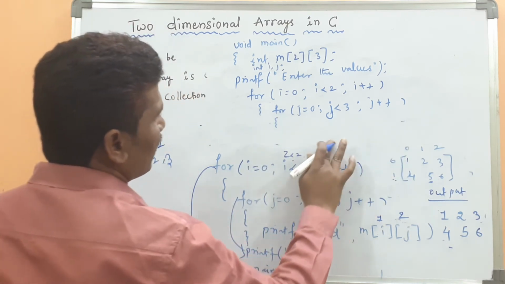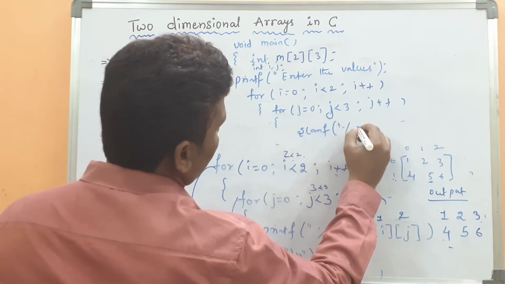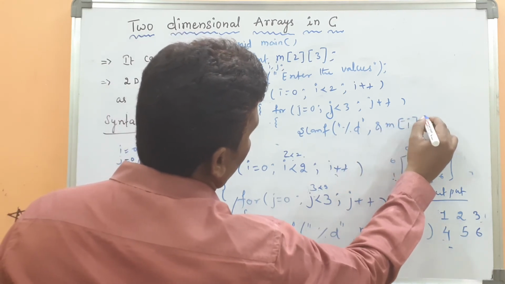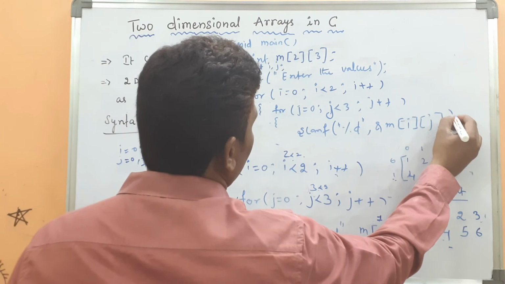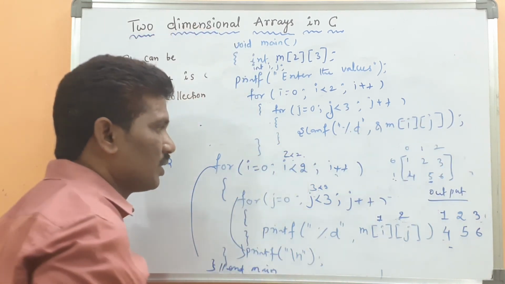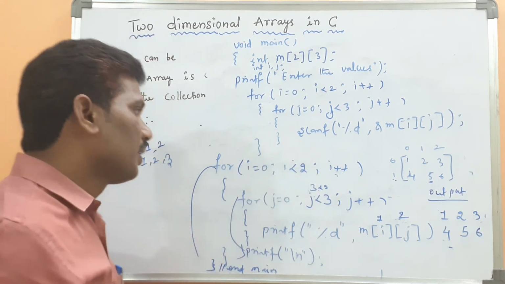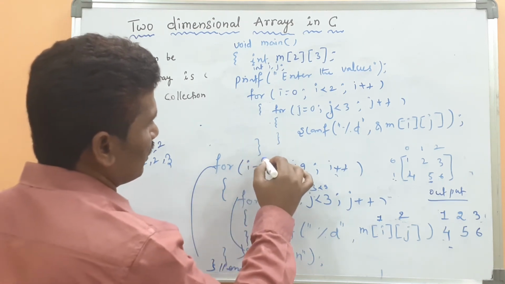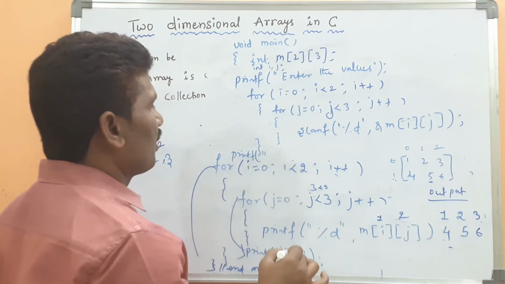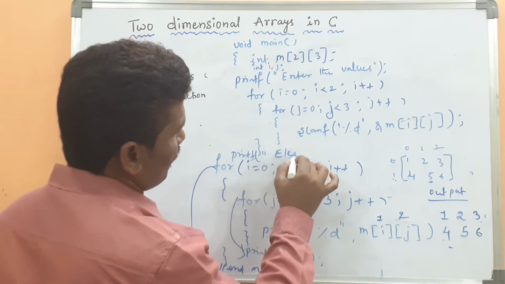Then here scanf, address of m of i comma j. Close the inner for loop and the nested for loop. Here you should write one statement: elements are.